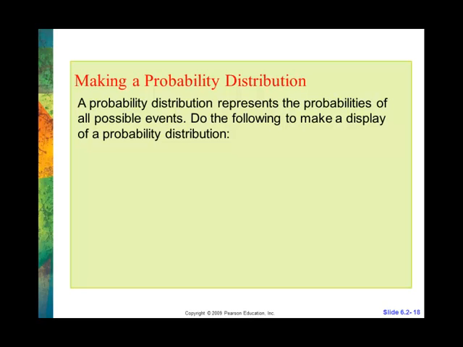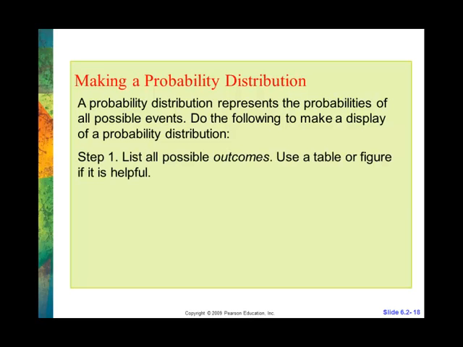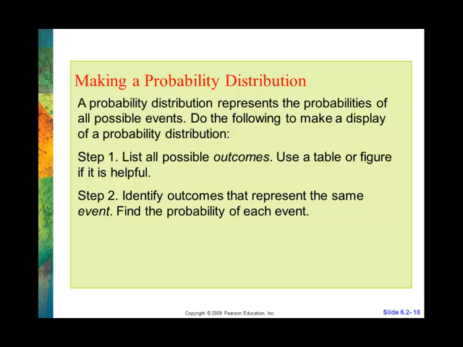So a probability distribution just puts all the probabilities in. We find all our outcomes. Use a table. Use tree diagrams. Draw them out. Identify your outcomes for each individual event. So figure out what the events are. Get your totals and go.